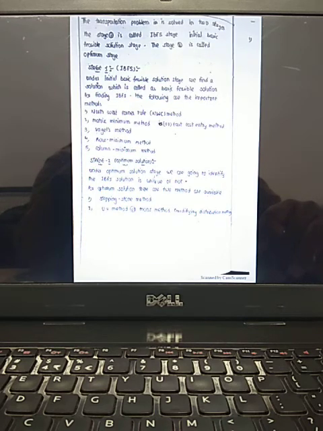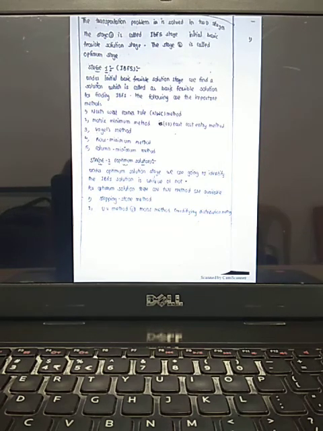So how many stages are there? Two stages. One is the IBFS stage and one more is the optimum stage. So how many methods? All methods we discussed: northwest corner rule, matrix minimum method, Vogel's method, row minimum method, column minimum method. Optimum solution methods: one is the stepping stone method and one more is the UV method.